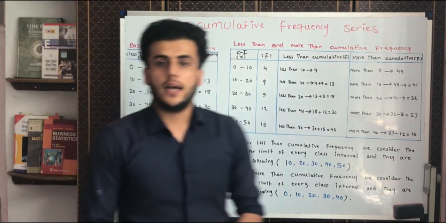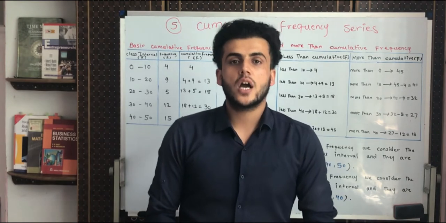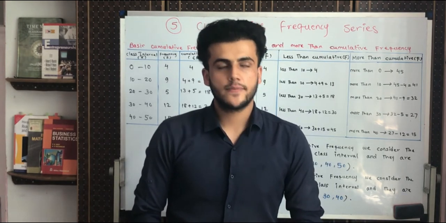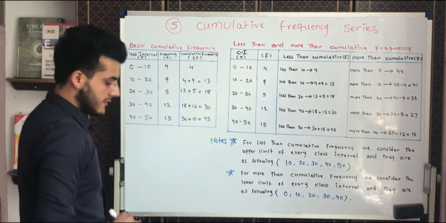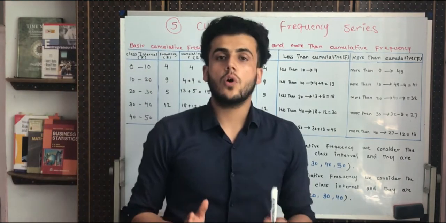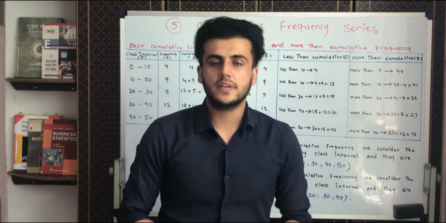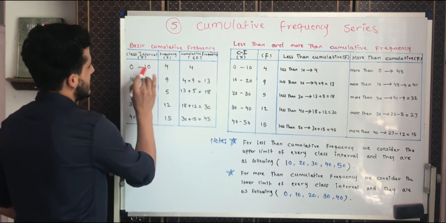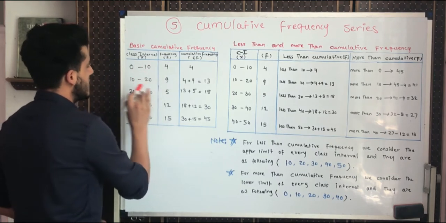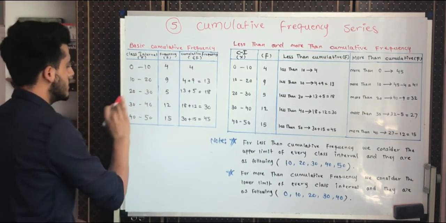What is the logic and reason behind cumulative frequency series? Why is it so important? Because in cumulative frequency, we accumulate all the frequencies of every class interval. We have class intervals 0 to 10, 10 to 20, 20 to 30, 30 to 40, 40 to 50.